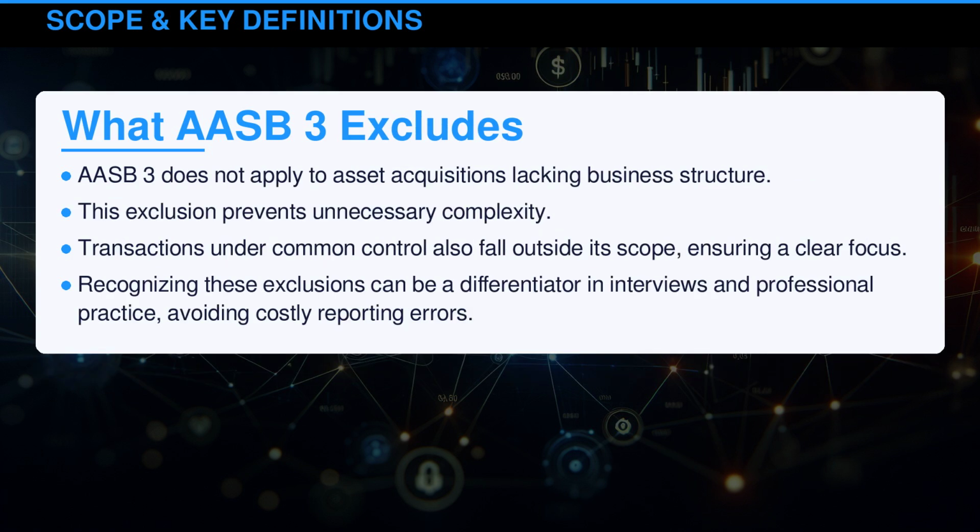AASB 3 does not apply to asset acquisitions lacking business structure. This exclusion prevents unnecessary complexity. Transactions under common control also fall outside its scope, ensuring a clear focus. Recognizing these exclusions can be a differentiator in interviews and professional practice, avoiding costly reporting errors.